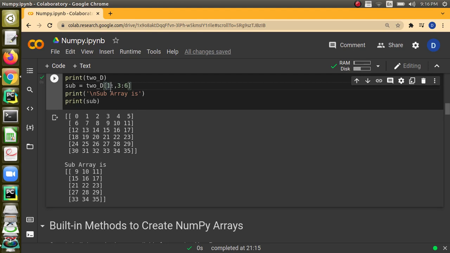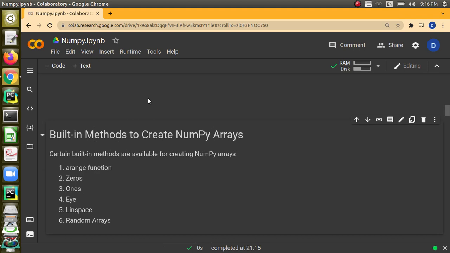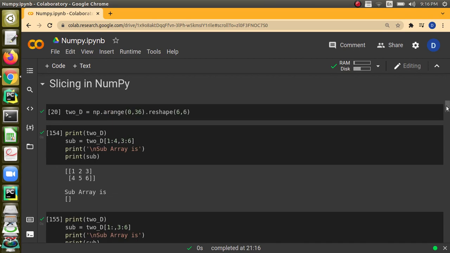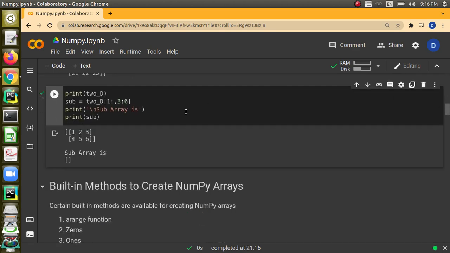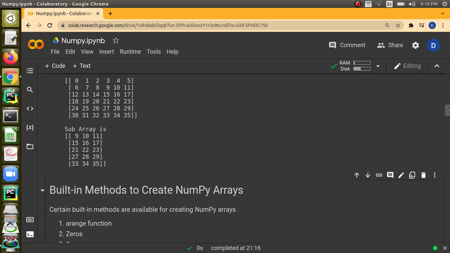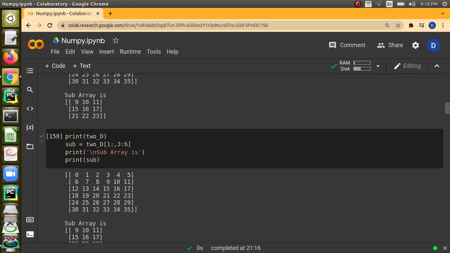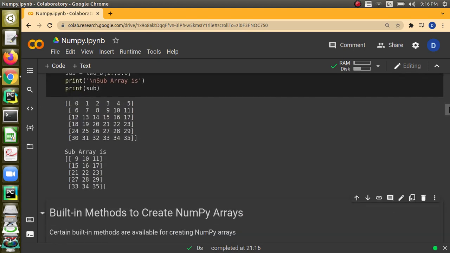not mentioned. So in that case, it will go till the end, and for the column we are telling 3 to 6, right? So all the rows from the second row will be included. When we run it, we can see that all the rows from the second row will be included. I think we have to run this particular cell, otherwise we will not get what is expected. Yes, so you can see here, when I want 1, 4, 3, 6, I am getting this, and when I want the rows from the second one, we are able to get this, right?